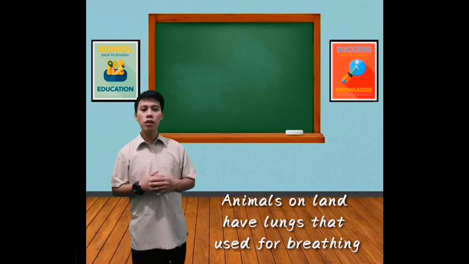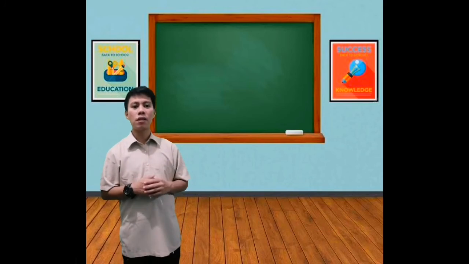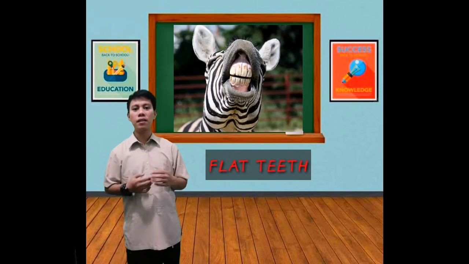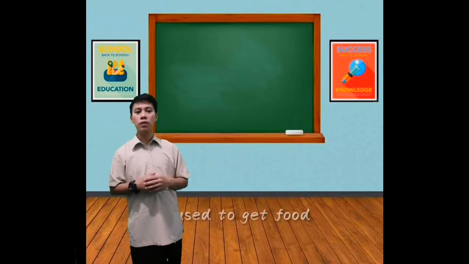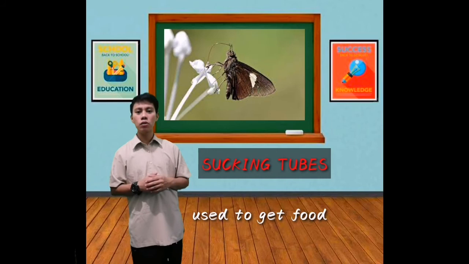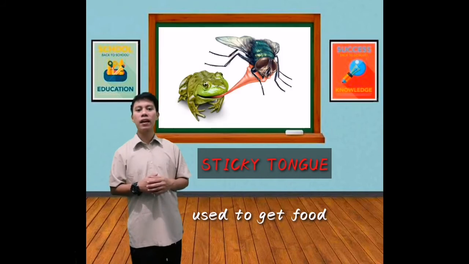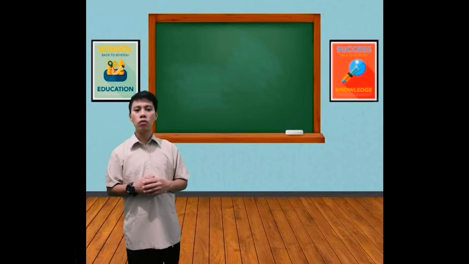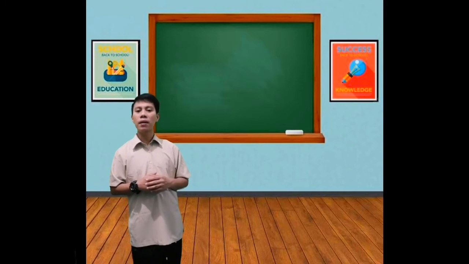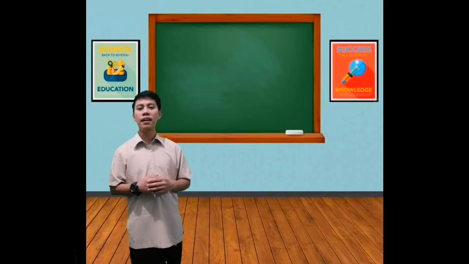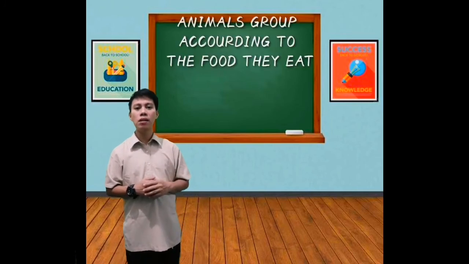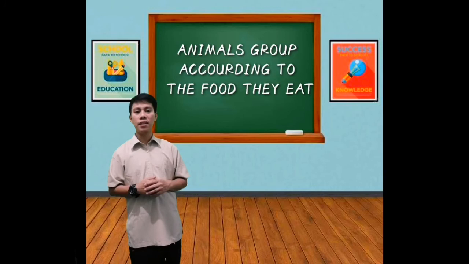So for food consumption, some animals have paws, claws, and flat teeth, which they use to get food. Others have sucking tubes, sticky tongue, and movable jaws. Ang mga hayop nito ay mga magkakaparehong mouthparts ay kadalasang magkakahalintulad ang pagkain na kanilang kinakain. That is why animals group according to the food they eat.